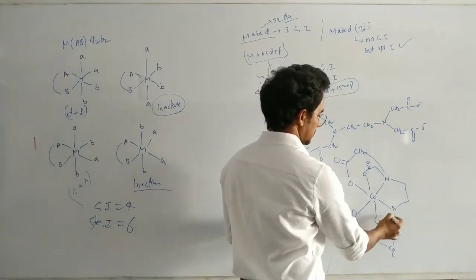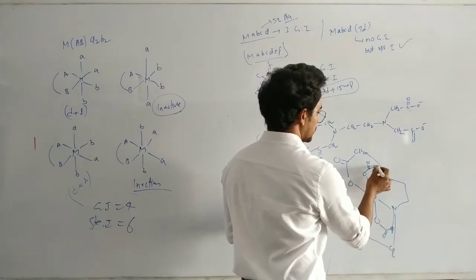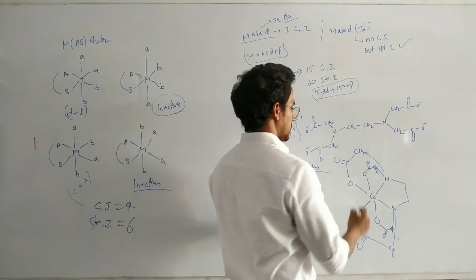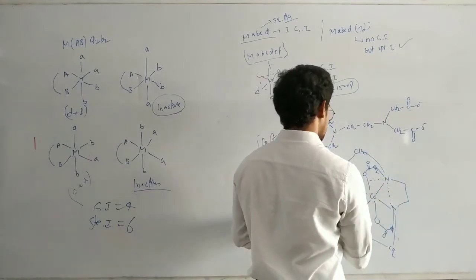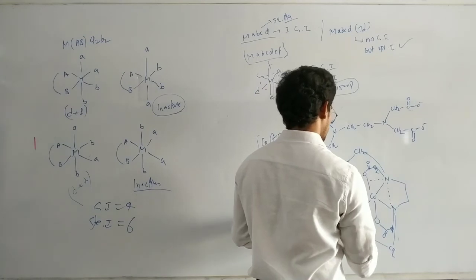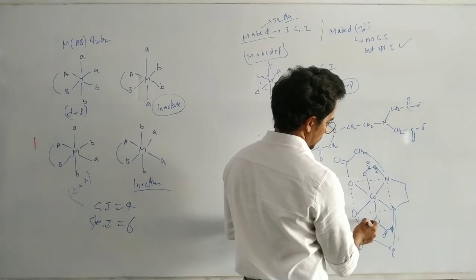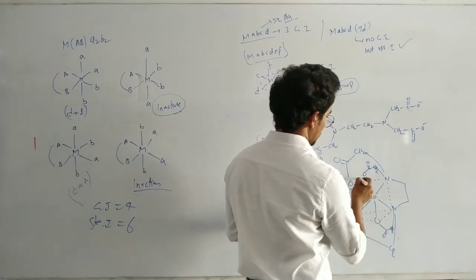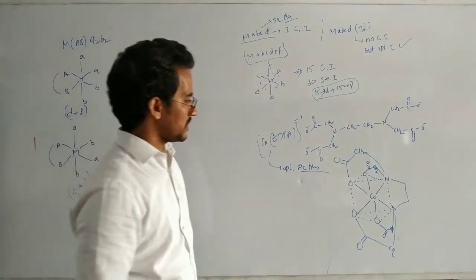Here oxygen, CO, CH2, and it is also CH2. That means it is an octahedral, chelated complex.